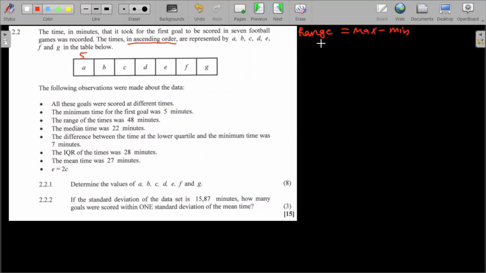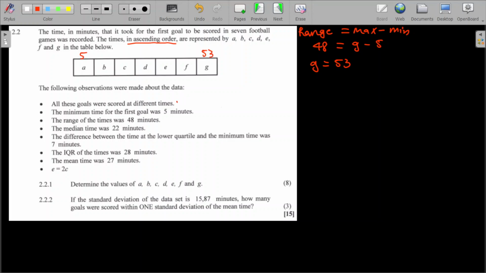So my range is 48, and I don't have my maximum, but I know my maximum is G. So it's going to be G minus my minimum, which I know is 5. Now how do I get G? Take 5 to the other side. So my G will be 48 plus 5, which gives me 53. So I know my G is going to be 53.